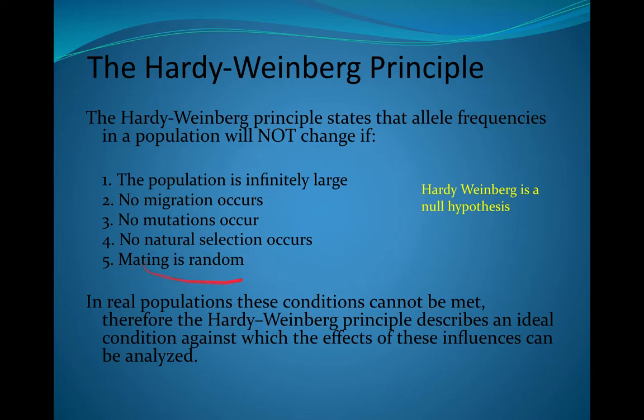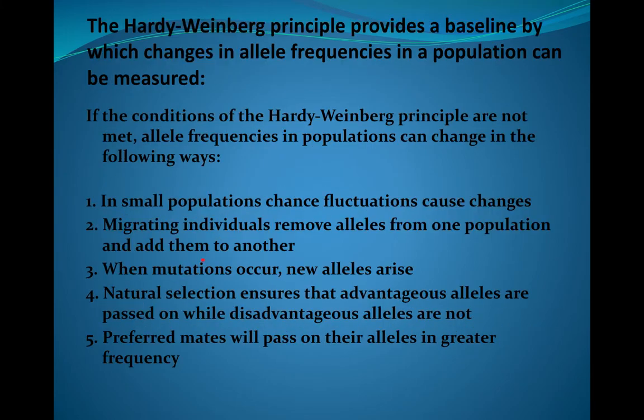And number 5, mating is random for Hardy-Weinberg, so this is opposite again. Preferred mates will pass on their alleles in greater frequency. Preferred mates, this is known as sexual selection. So now we have 2 types of selection: natural selection, and a new one added for you, sexual selection.